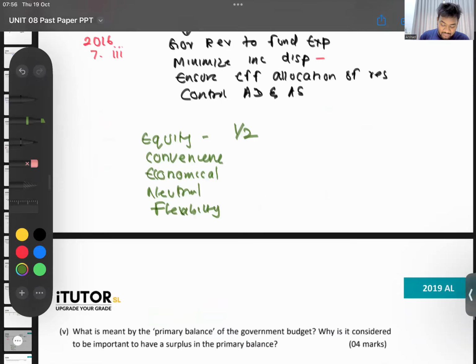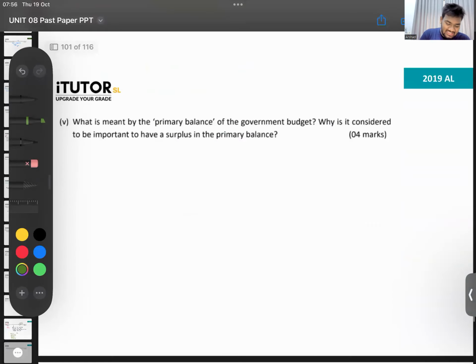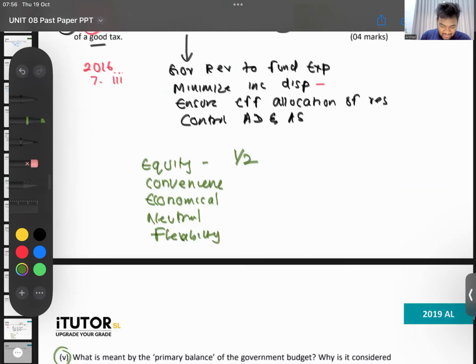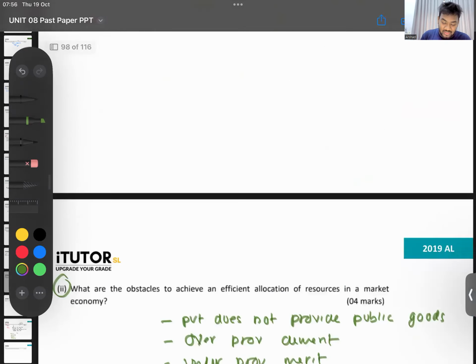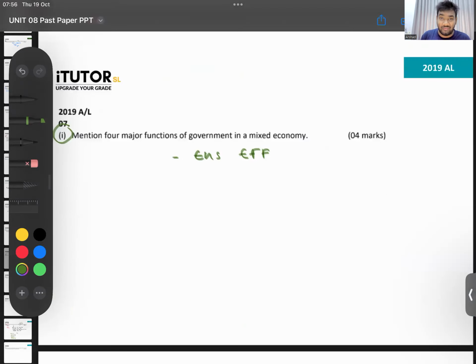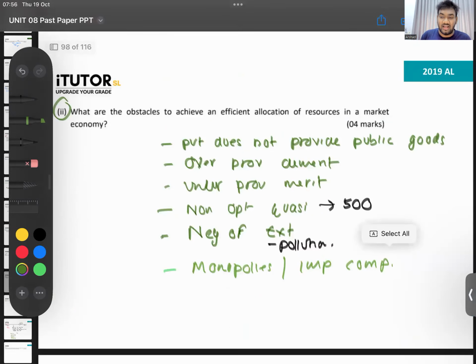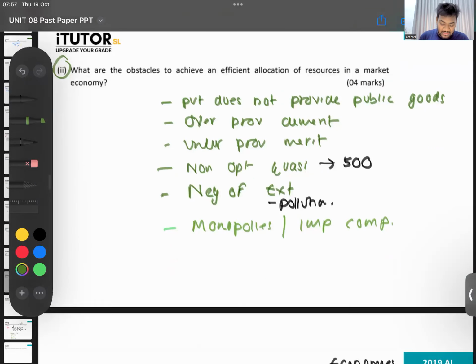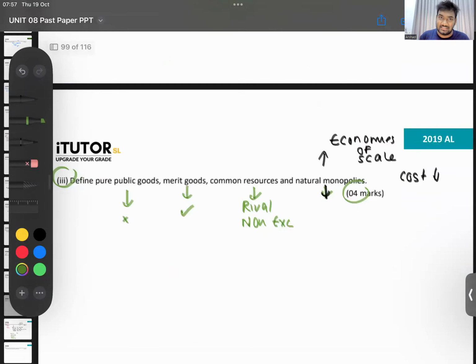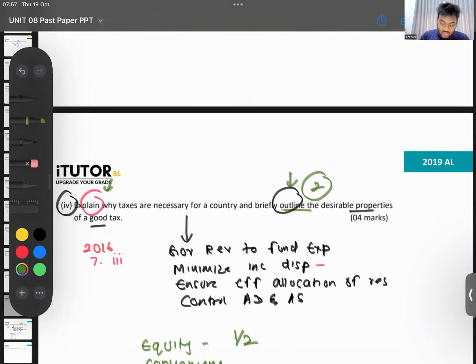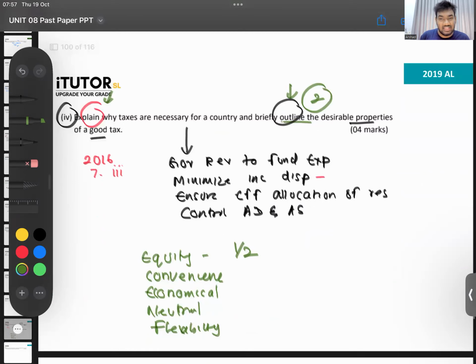Then number 5. See, in this paper, all the questions were easy. Only the 5th one was a little hard. Just look at the questions. Easy: functions of the government, question 1. Question 2, obstacles to achieve efficient allocation of resources, 4 marks. Question 3, define these things, 4 marks. Question 4, why are taxes needed. Those 16 marks were questions that were already there in past papers.